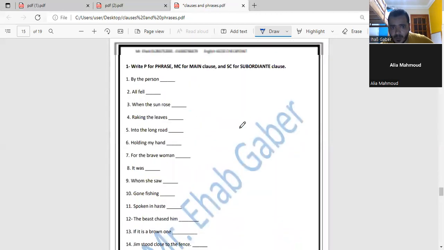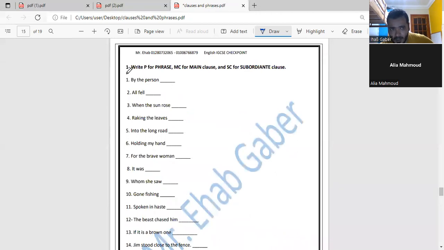Now let's have an exercise. Write P for phrase, MC for main clause, and SC for subordinate clause. Remember, subordinate clause is not a complete sentence; it's a clause that starts with a subordinate connective like when, while, as, plus subject and verb. As long as it's a clause, it must include subject and verb.